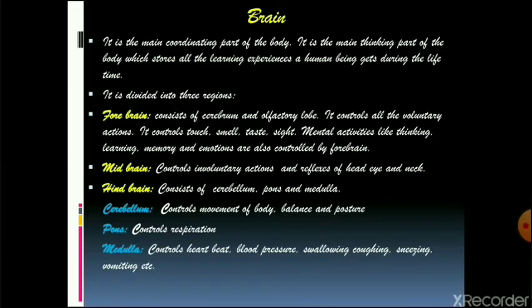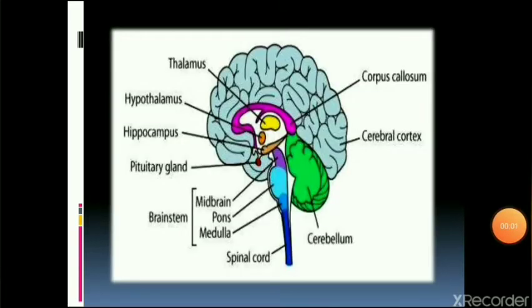So the three parts of the brain: forebrain, midbrain, and hindbrain. Forebrain, thinking and memorizing; midbrain, involuntary actions; and hindbrain controls all the involuntary responses towards various stimuli, may or may not be reflexes. Now let us try and locate all these parts in a diagram.